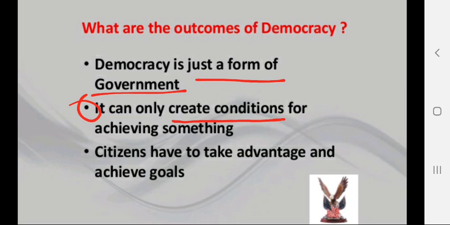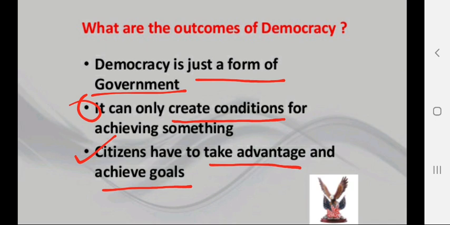Now citizens have to take advantage that they have got a democratic government, meaning power is in their hands and their representatives', so they should take it as an advantage and try to achieve their goal, try to make a successful government in their nation.